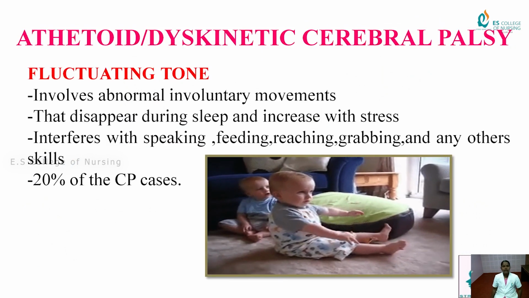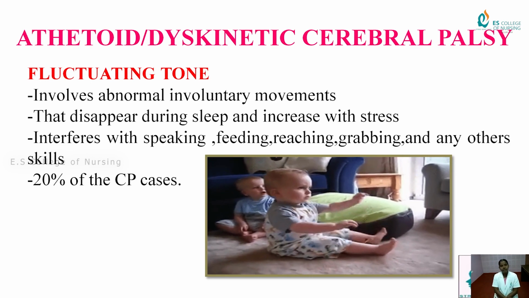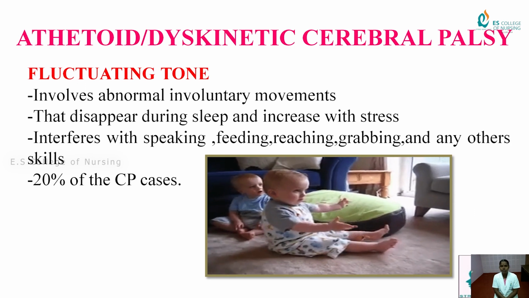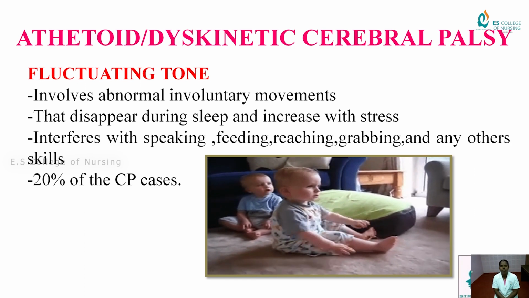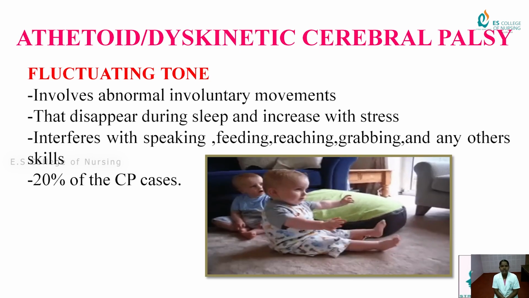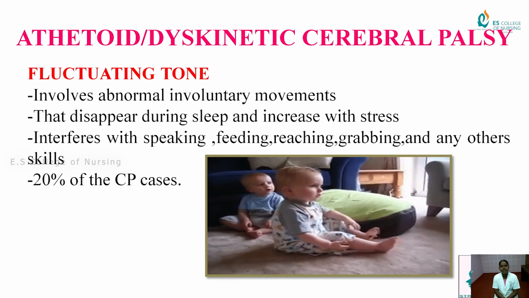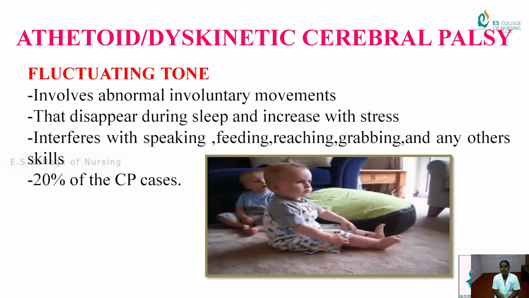And next one is athetoid and dyskinetic cerebral palsy. In this athetoid dyskinetic cerebral palsy, in the sense fluctuating tone involves abnormal involuntary movement that disappears during sleep and increases with stress. The abnormal involuntary movement develops with normal active movement and normal active state.